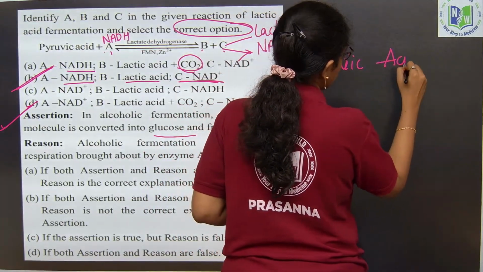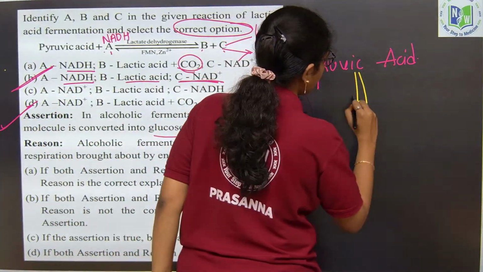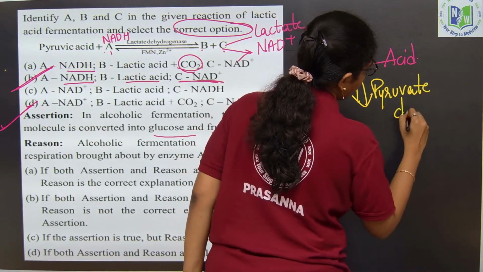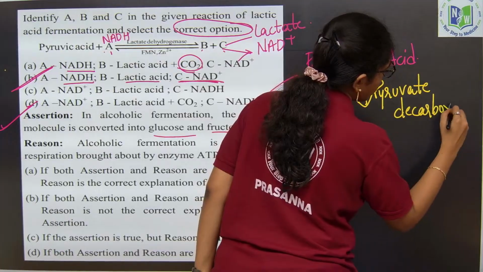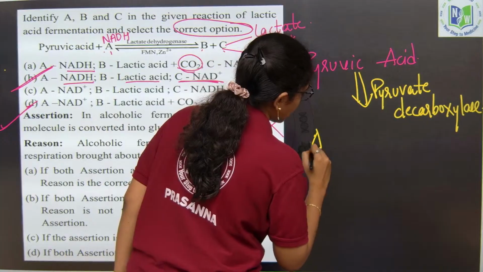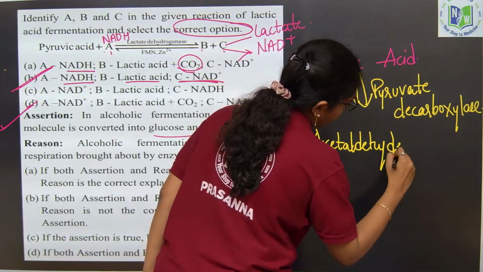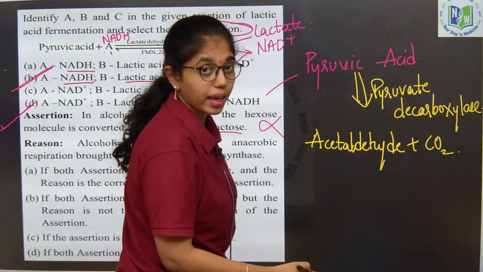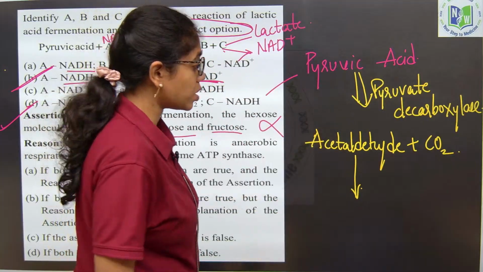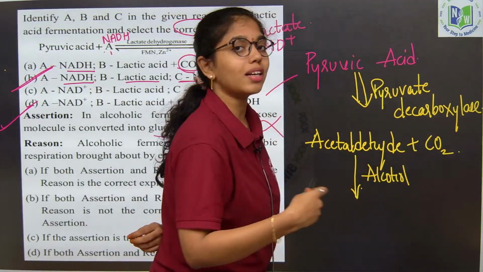Pyruvic acid, with the enzyme pyruvate decarboxylase, gets converted to what? Acetaldehyde and carbon dioxide.